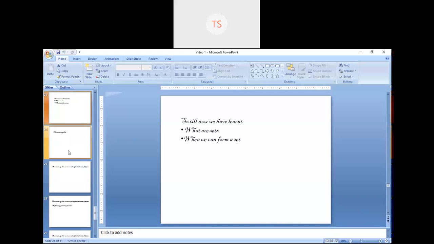These two points are important: what sets are and when we can form a set. The second point is, when we get some well-defined objects, then only we can form a set. Otherwise, if I say the smart students of your class, from that we cannot form a set.